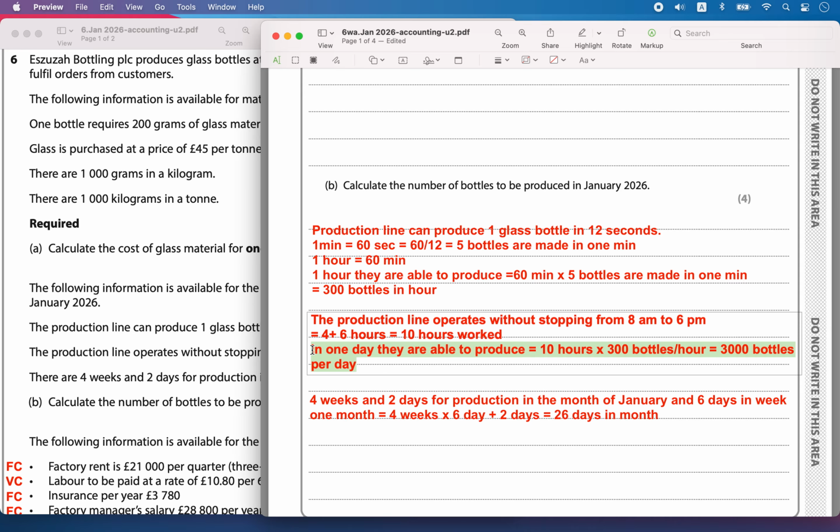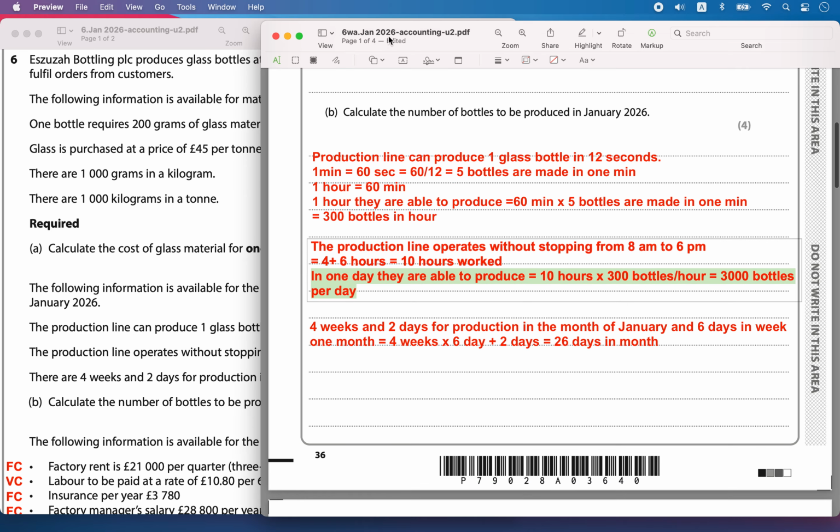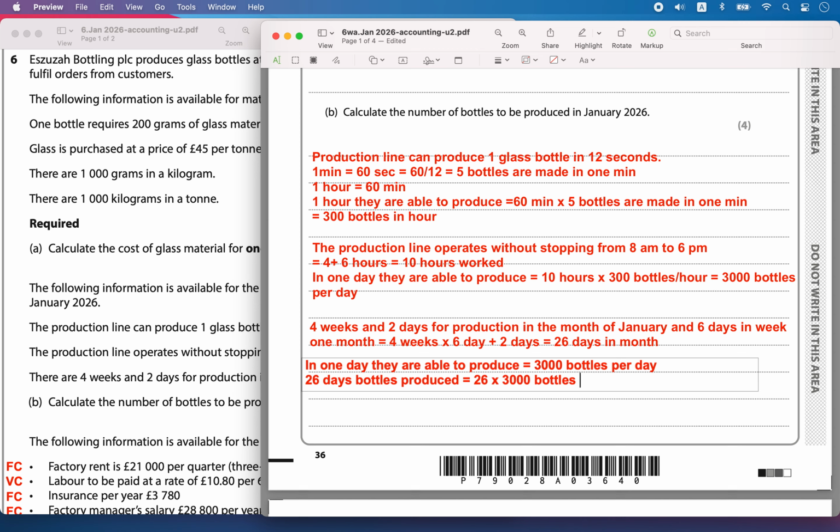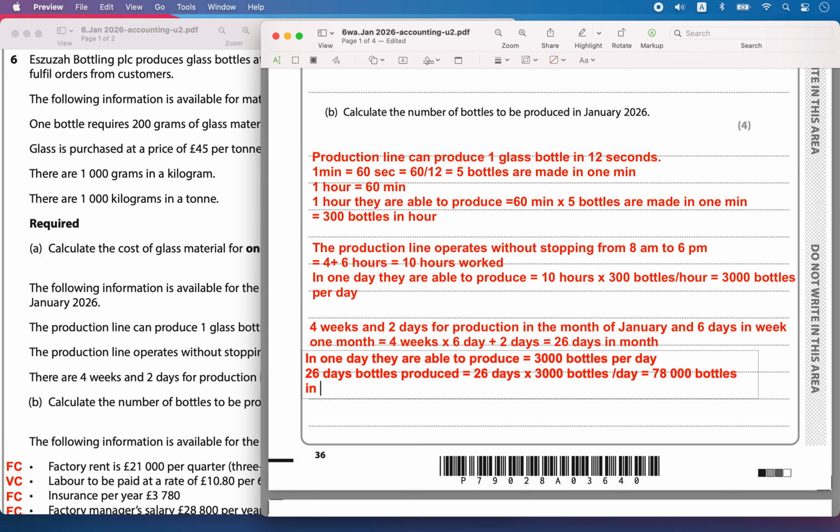In one day you are able to produce 3000 bottles, so in one month that is 26 times 3000 bottles per day, which is equal to 78,000 bottles in 1 month.